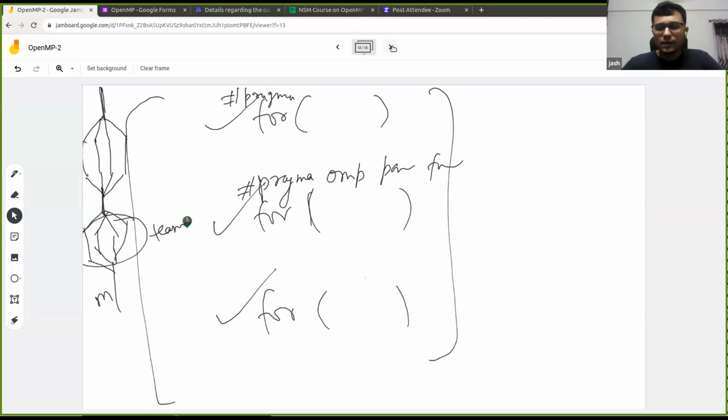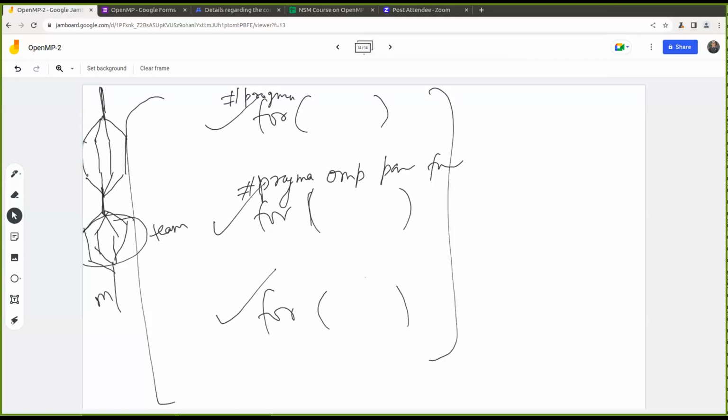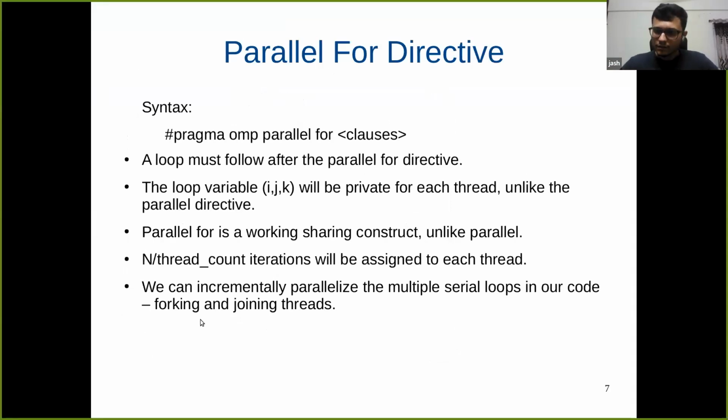So I hope this is clear. It provides a way to incrementally parallelize the code. So #pragma omp parallel for is used for incremental parallelization of the code, especially the for loops. I hope this point is clear. So, incremental parallelization using forking and joining of threads.